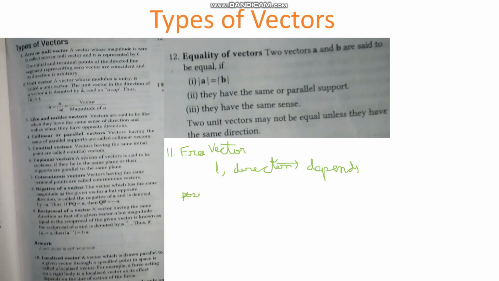If it is position independent, that vector is known as a free vector. Let me write independent here. Independent.